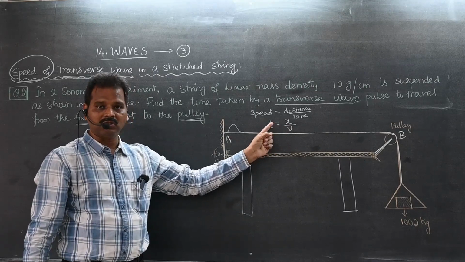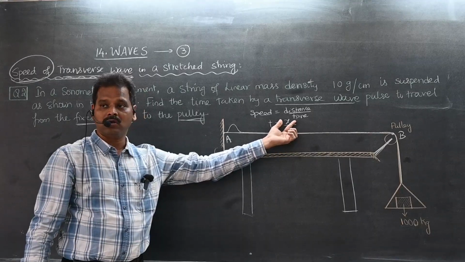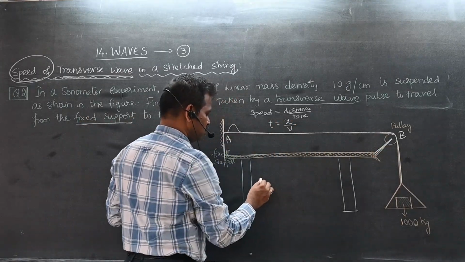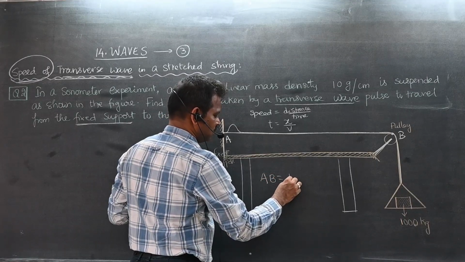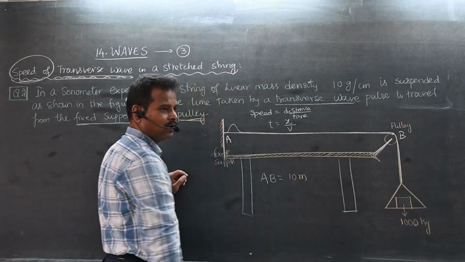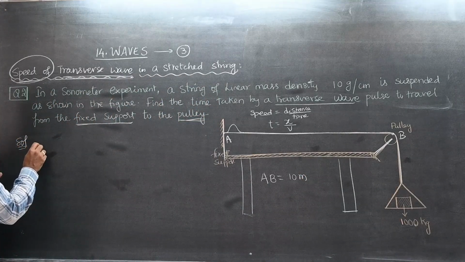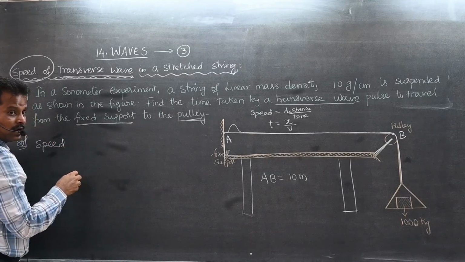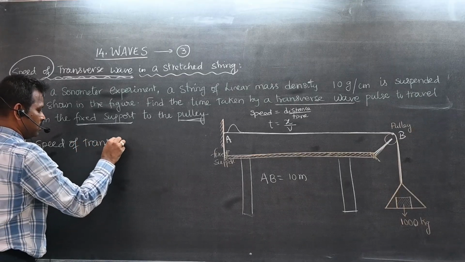To find this time, I need to find the speed of the wave pulse and also the distance. This distance AB is given, let us say 10 meters. So first, in the solution, I need the speed of a transverse wave on a stretched string, or not? Speed of transverse wave formula.